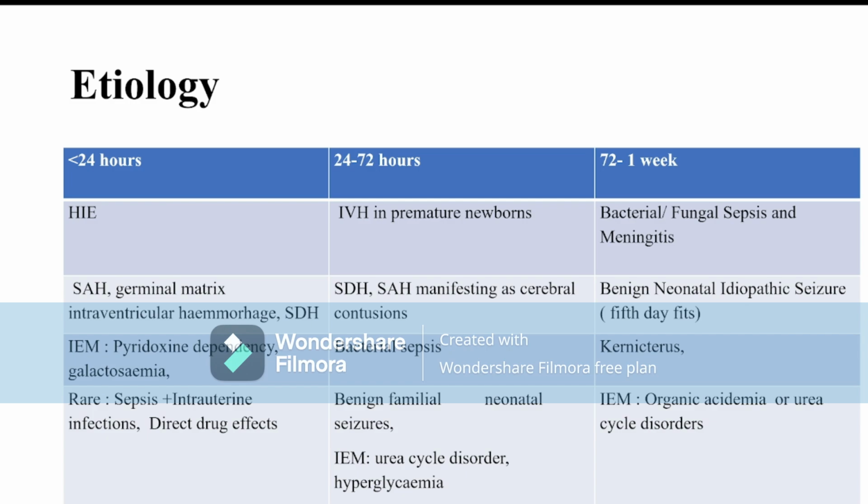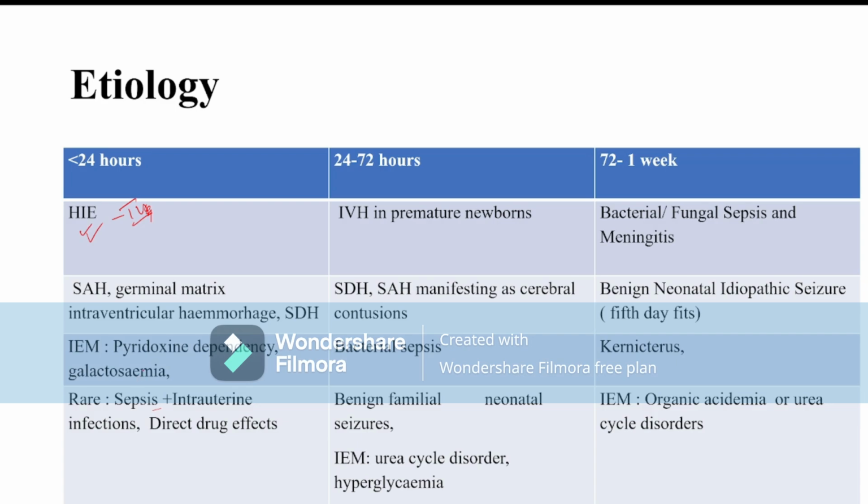Now come to the etiology. If a patient is suffering from neonatal convulsion within 24 hours, then the first and foremost cause we think about is birth asphyxia, HIE. After that, there is stroke, that means subarachnoid hemorrhage, germinal matrix intraventricular hemorrhage, or subdural hemorrhage, or pyridoxine dependent convulsion, or intracranial infection or sepsis, or hypoglycemia, hypocalcemia. These are the causes of neonatal convulsion at age less than 24 hours.